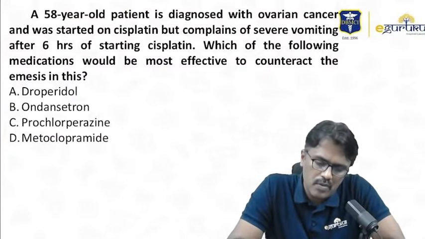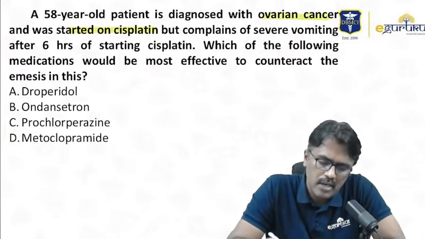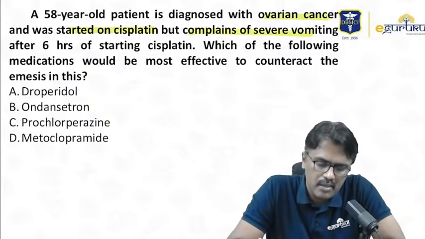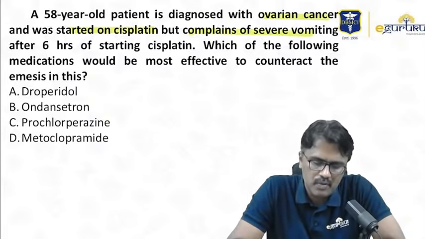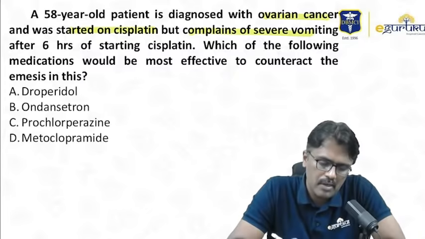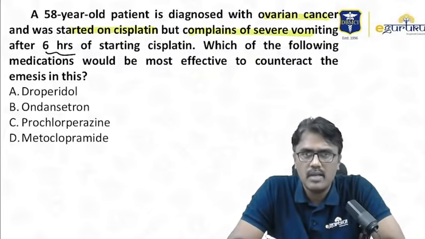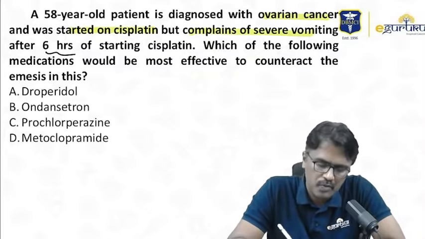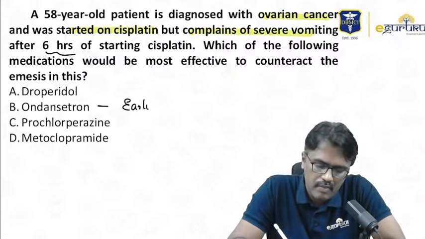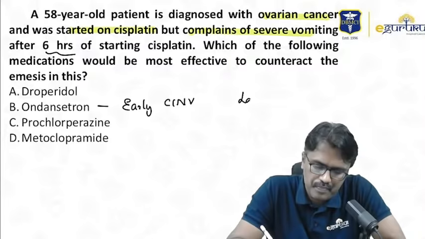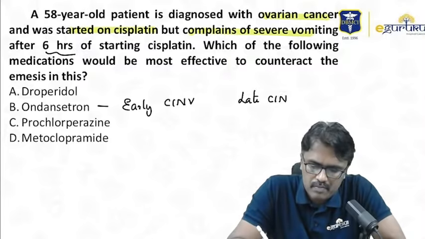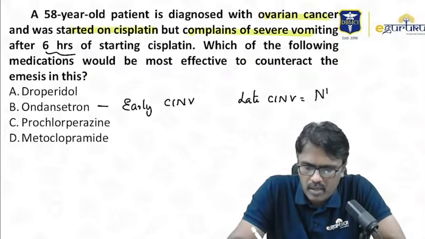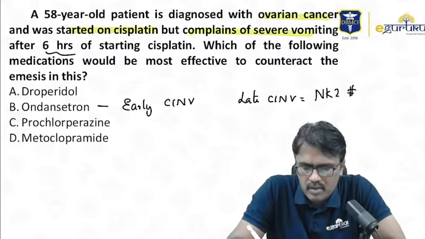A 58-year-old patient is diagnosed with ovarian cancer, started on cisplatin, but complains of severe vomiting after 6 hours. Which is the most effective one? Remember, 6 hours after starting chemotherapy, it is called early. For early CINV, the drug of choice is ondansetron. For late CINV, we use the neurokinin 1 antagonists, aprepitant; they end with pitants.